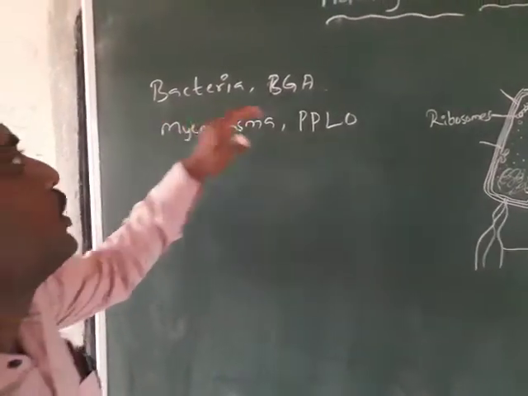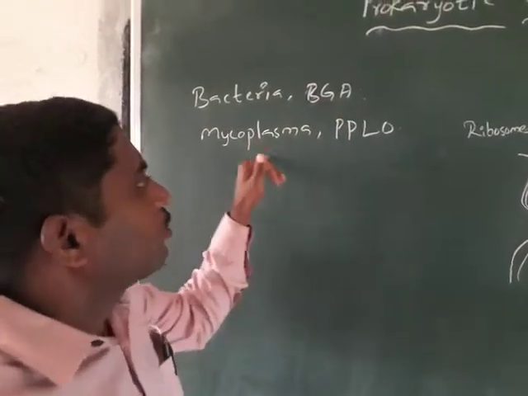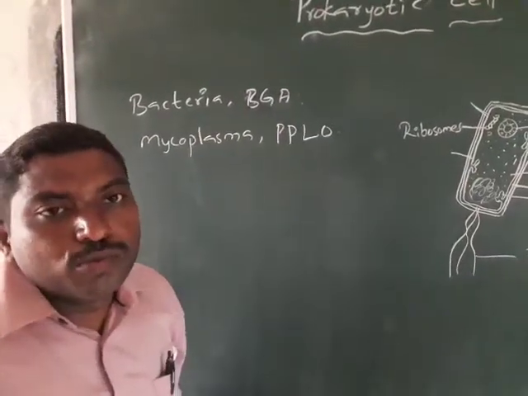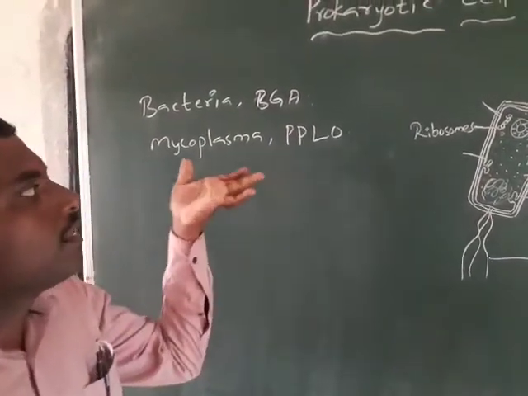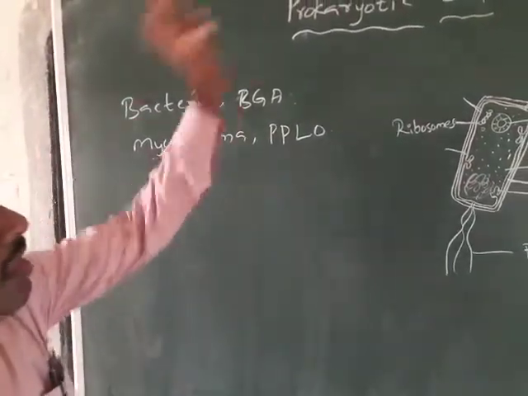Here the prokaryotic organisms are the bacteria, cyanophycean bacteria, mycoplasma and pleuropneumonia-like organisms. These are prokaryotic organisms.